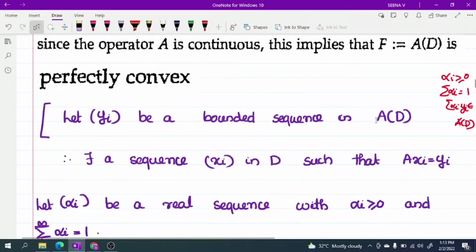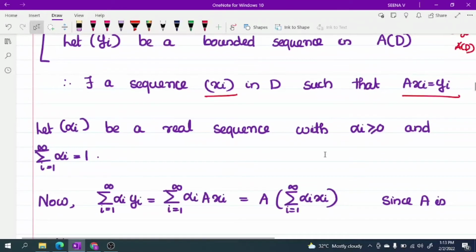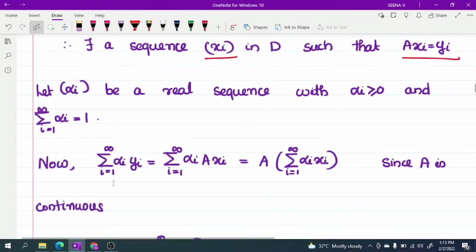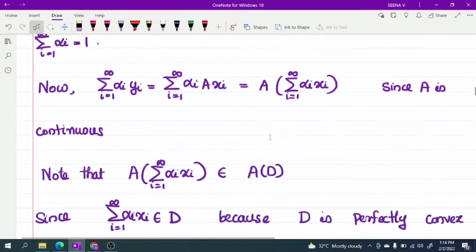So y_i a sequence in AD means there exists a sequence x_i in D such that A x_i is equal to y_i. Let alpha_i be a sequence of reals with alpha_i greater than or equal to 0 and sum over i from 1 to infinity of alpha_i equal to 1. Now the sum of alpha_i y_i is equal to the sum over i from 1 to infinity of alpha_i A x_i, which is equal to A of the sum over i from 1 to infinity of alpha_i x_i, and we can write it like this because A is continuous.